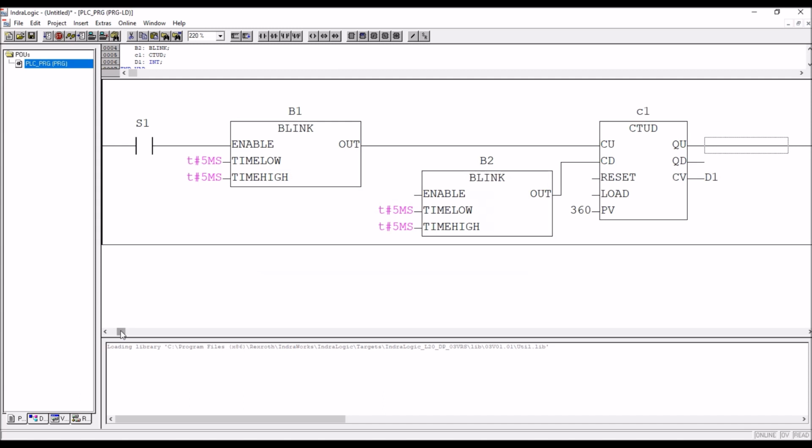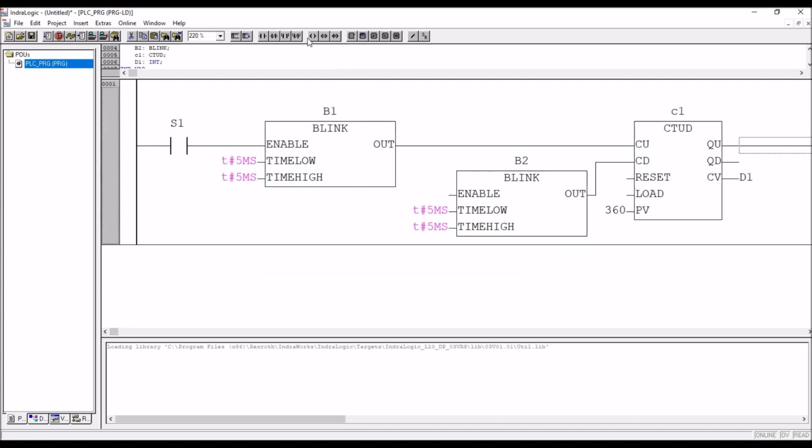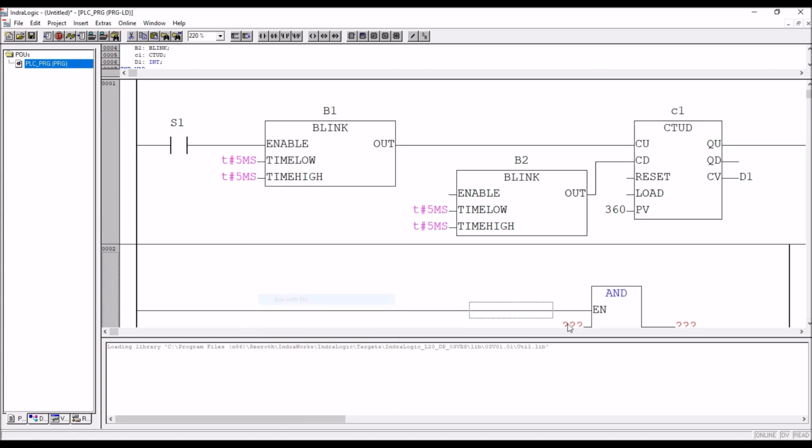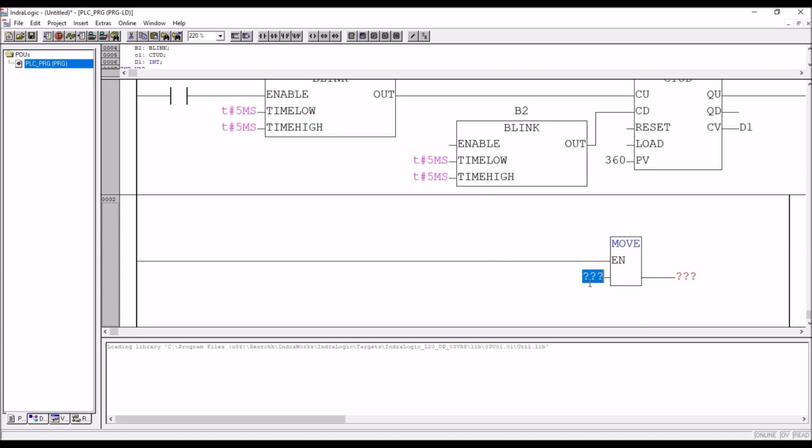Now with this, what we have to do, we have to move the value of D1, right click, box with EN, there is a move option, D1, that is C1 dot CV, or directly you can put D1 value, correct, right? That is also same thing. Here C1 dot CV or D1, both are same. Here AO1, analog output.